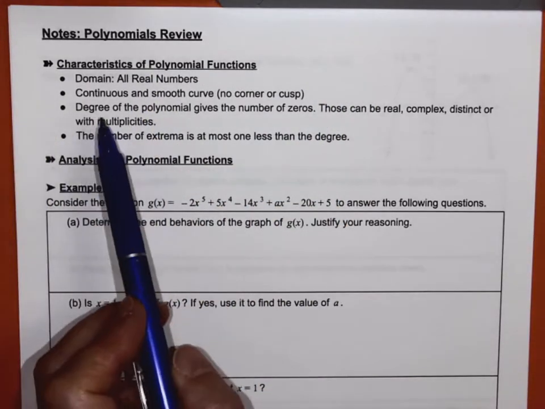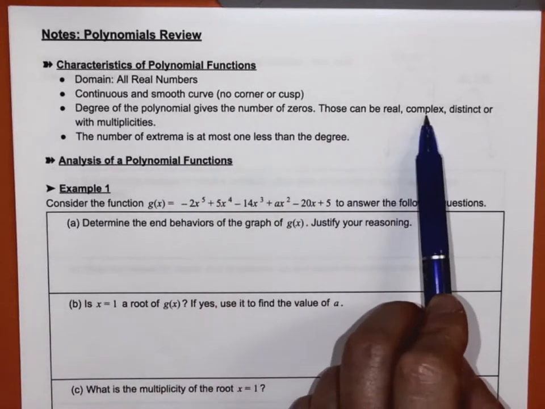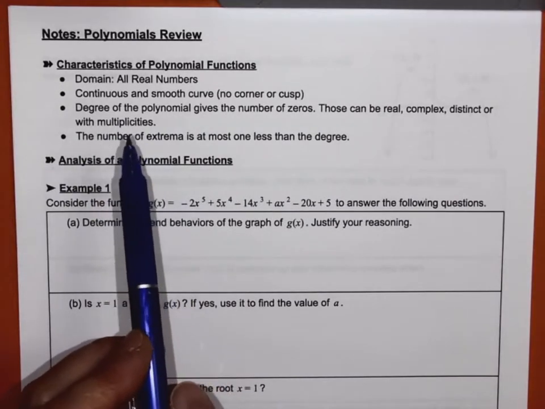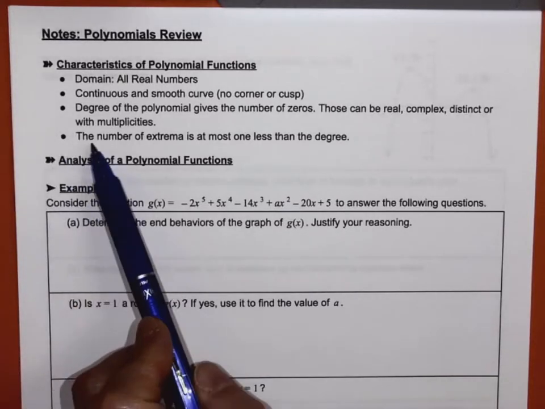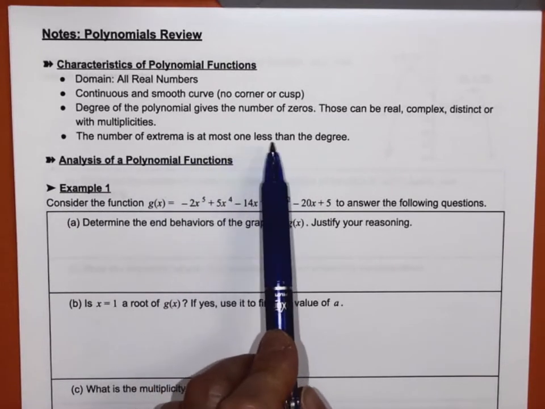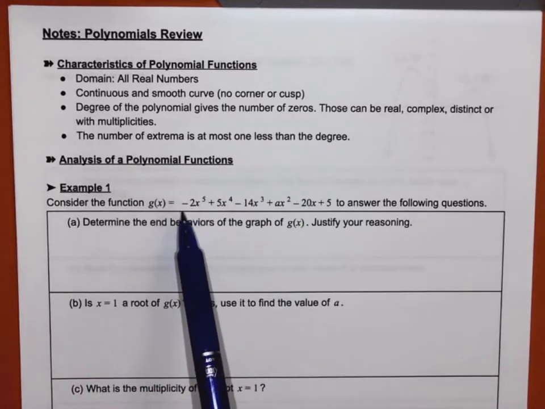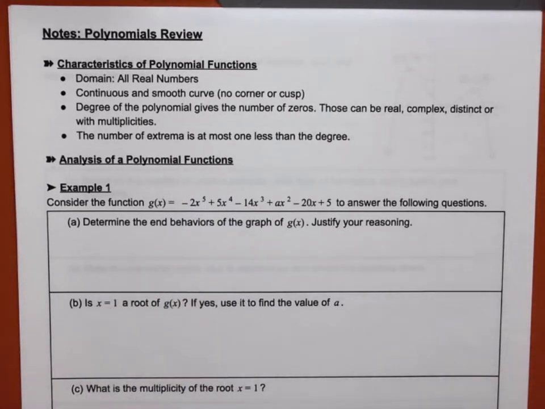The degree of the polynomial will give you the number of zeros. Those can be real, complex, distinct, or with multiplicities. For example, y equals x cubed has only one zero, but the x cubed tells you should have three of them. That just means that you have x equals 0 with a multiplicity of 3, you have it 3 times. The number of extrema is at most one less than the degree, so that's important too. For example, here we have a degree 5, that's a quintic, so we know we will have at most 4 extrema. Extrema are the minimums and the maximums.